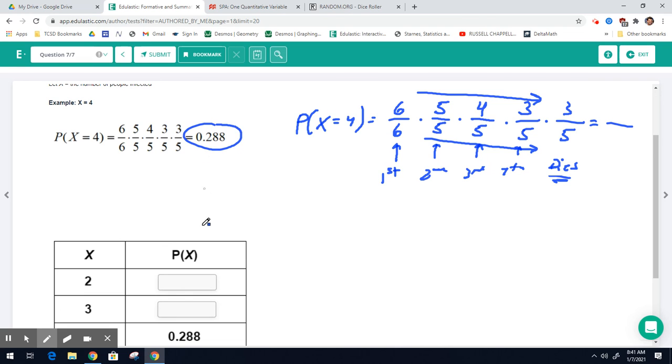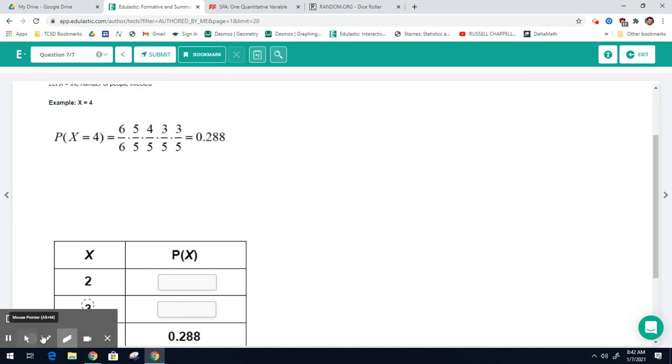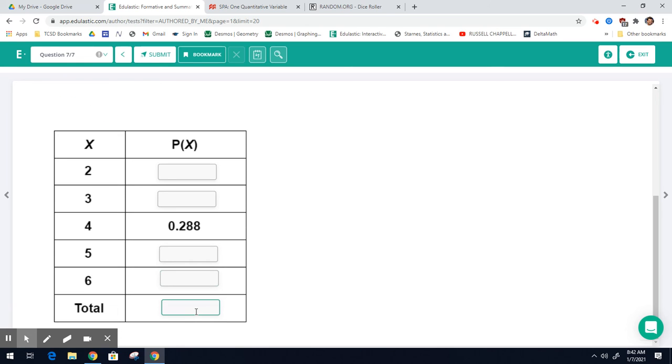0.288. If you have questions on this part, ask me. It is an extension part. It might be a little difficult. But again, if you follow this format, you should be able to do well. And again, you'll see a pattern. So start with 2, work your way to 3, and so on. Okay. And again, if you do it correctly, when you add up the probabilities, you should get some nice number, or very close to that nice number, depending on rounding. And that's your project, right?